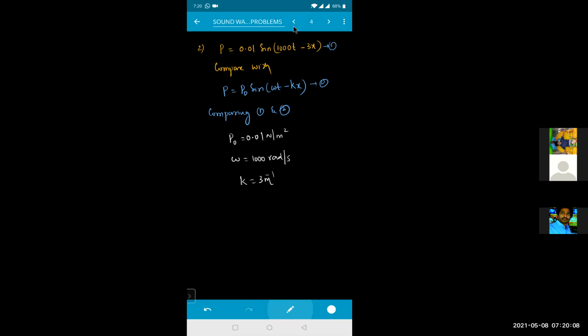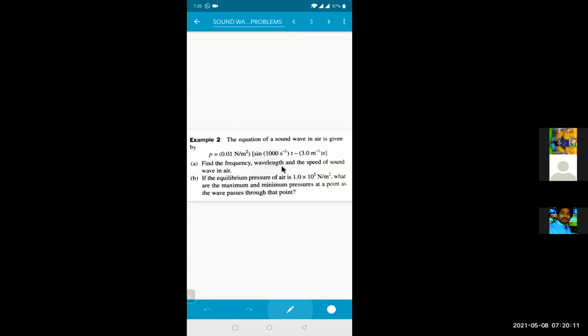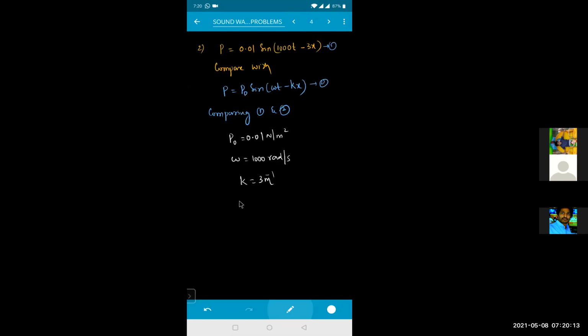Now, the first part of the question is asking to find the frequency, wavelength, and the speed. So how do you calculate the frequency, beta? What is the frequency formula? Omega equals 2 pi into n, or f. So n equals omega divided by 2 pi. That equals 1000 divided by 2 pi. So 2 ones are 2, this is 2 500s. So this will become 500 by pi hertz.